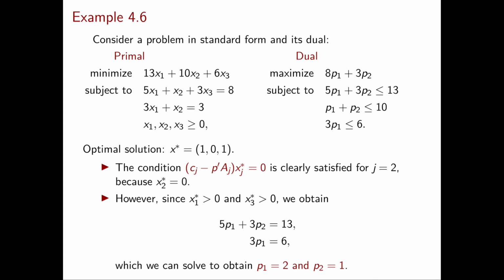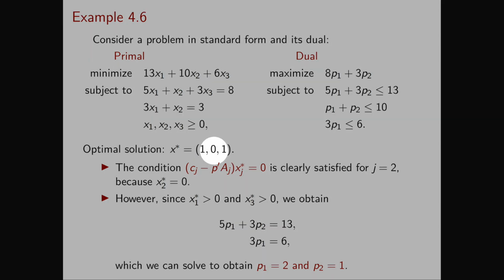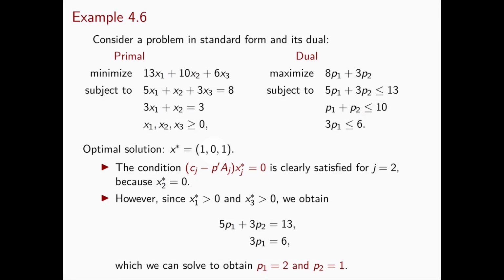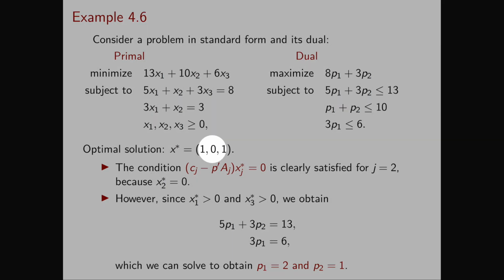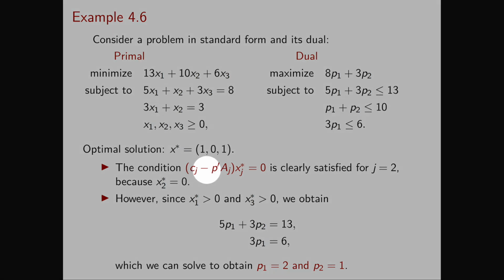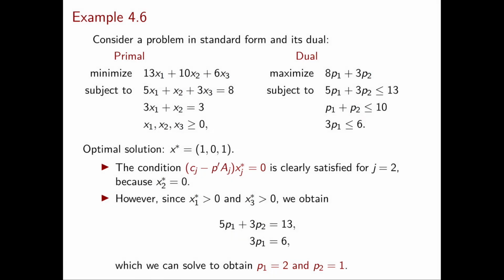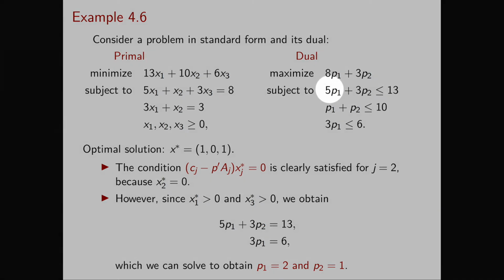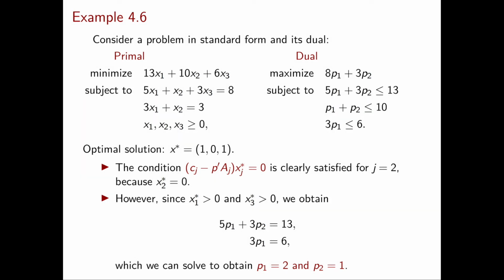This condition is clearly satisfied for j equal to 2 because we know that the second component of x star is already equal to 0. On the other hand, the first and third components of x star are strictly positive. Therefore, the complementary slackness condition implies that the first factor is equal to 0. So we obtain that the first and third constraints of the dual must be satisfied at equality.